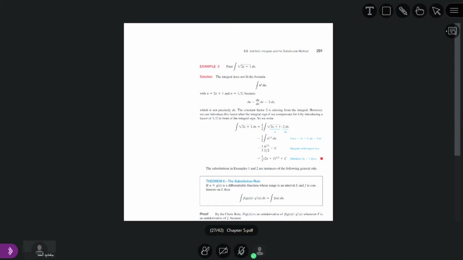How can we solve this? We solve it in the following way. First of all, we let 2x plus 1 equal u. So from here, if we take its derivative, what is the derivative of 2x plus 1?